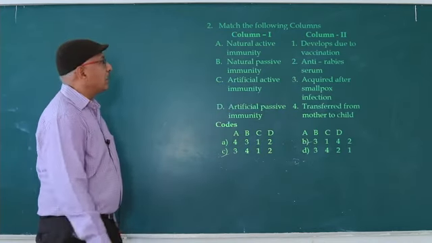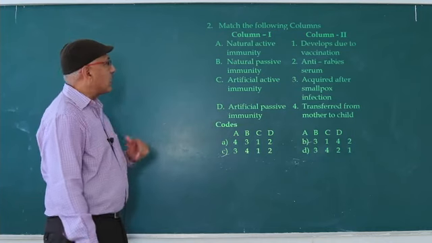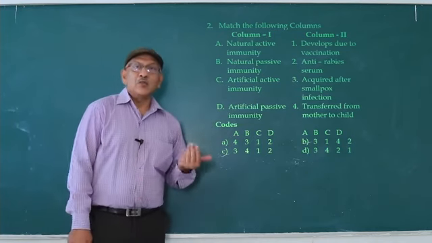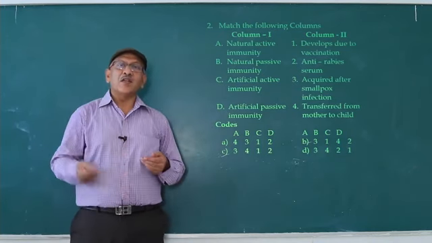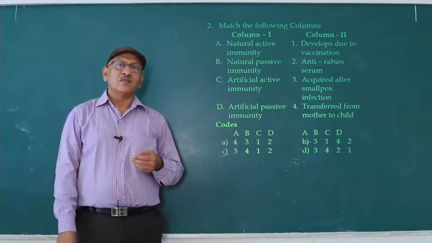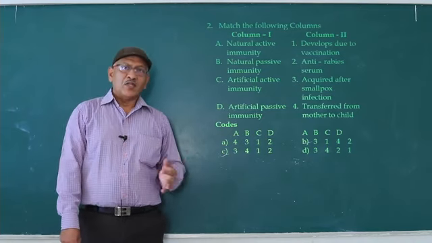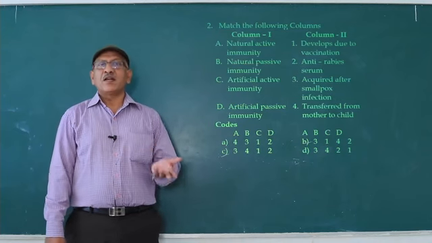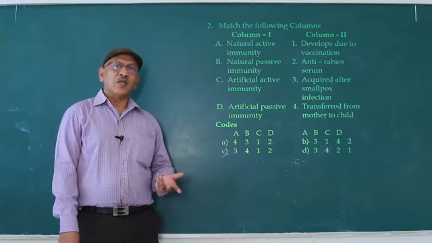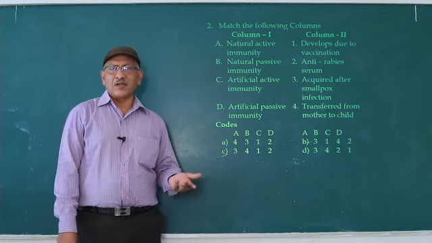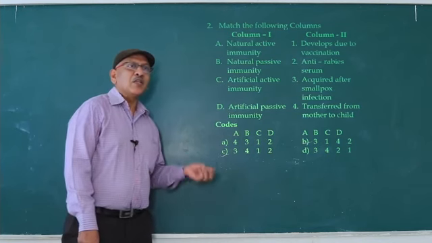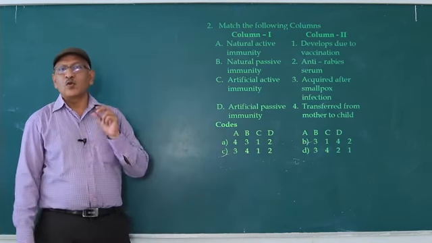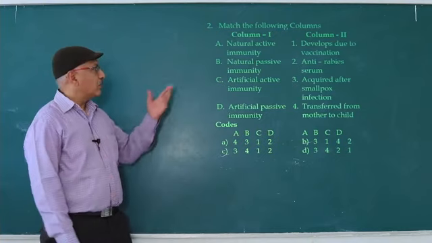So natural infection. Next one, natural passive immunity. What is passive immunity? Inoculation of preformed antibodies is known as passive immunity. Preformed means already formed. The mother transfers antibodies to the fetus without her notice, and to the infant through colostrum. That is natural passive.